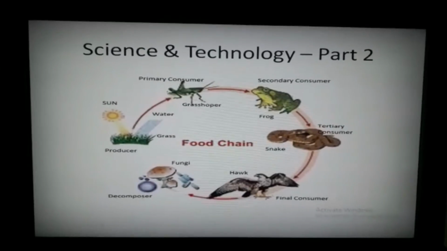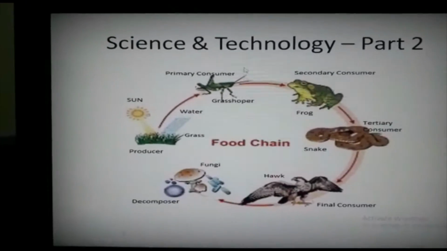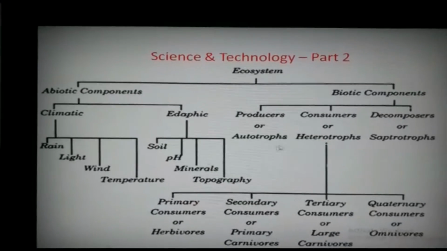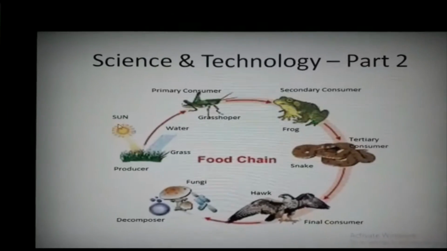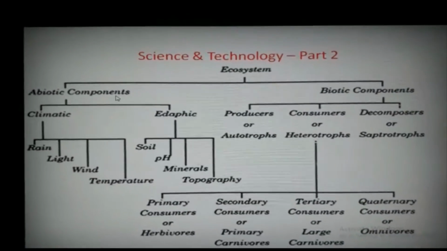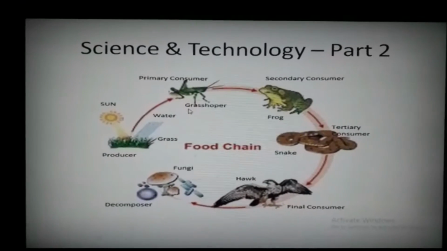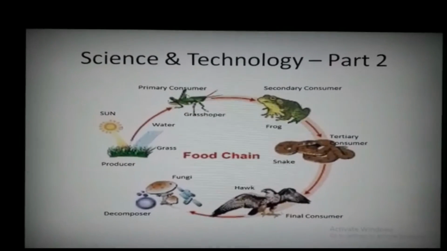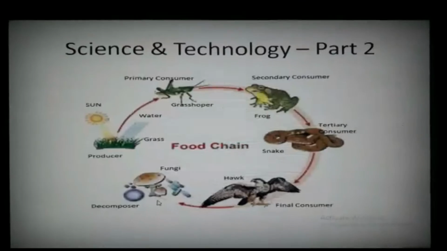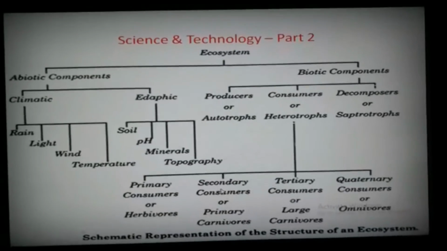Now see the food chain pictorially. As shown in the figure, grass is the producer, a biotic component, and sun and water are abiotic components. In this way, biotic and abiotic components are correlated. Next, grasshopper. Grasshopper is a primary consumer which consumes grass. Then frog. Frog is a secondary consumer who consumes grasshopper.